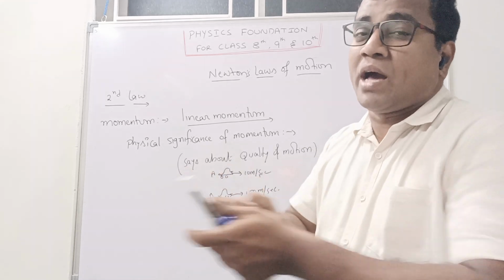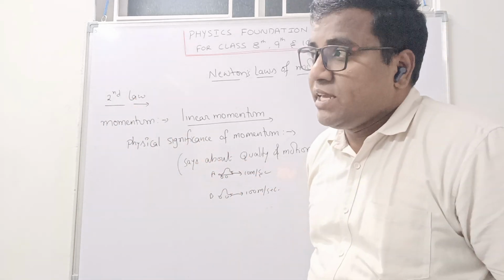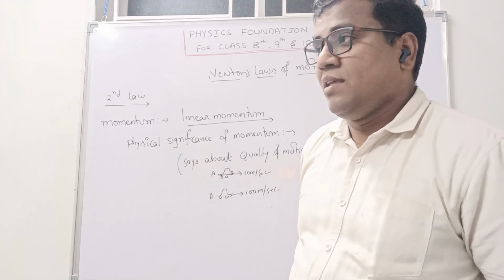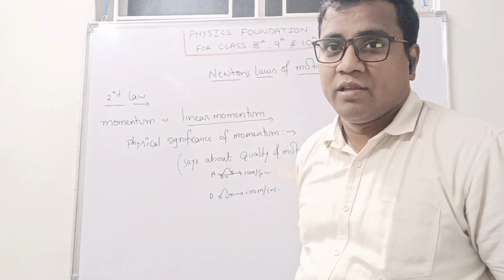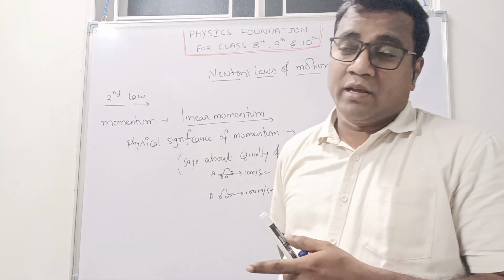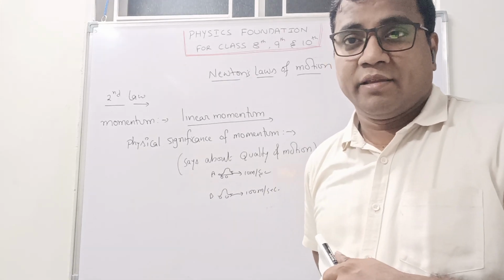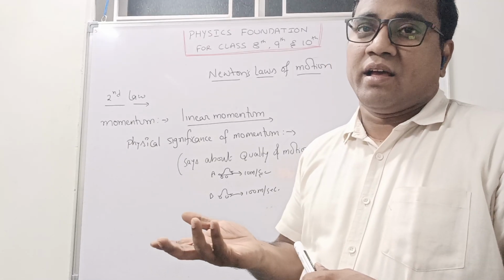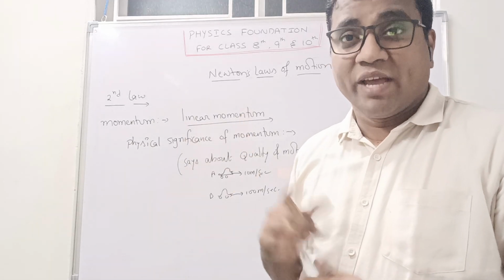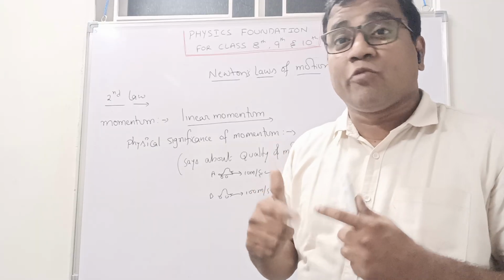While we are seeing the two cars, what will we say? Car B is moving with high speed, car B is faster, or car A is moving slowly. That is the meaning of quality.